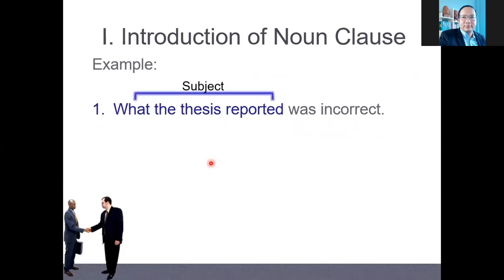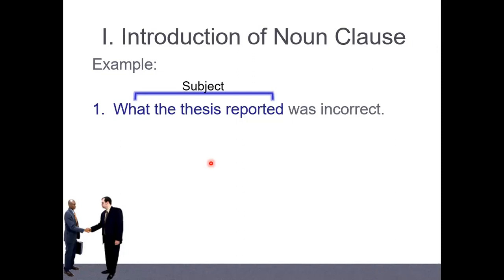Like in this example: What the service reported was incorrect. So this is called a noun clause that functions as subject. What the service reported. So it is the subject. How do we know that it is the subject? Because it stands before the verb. What verb, everyone? Was, yeah. So this one is the verb. That's why the noun clause here functions as subject.